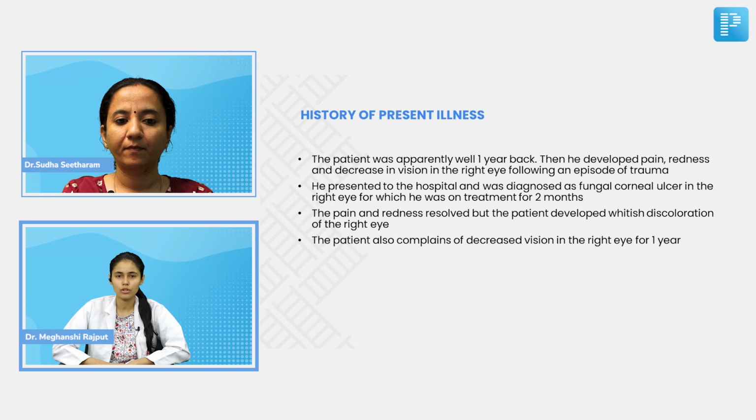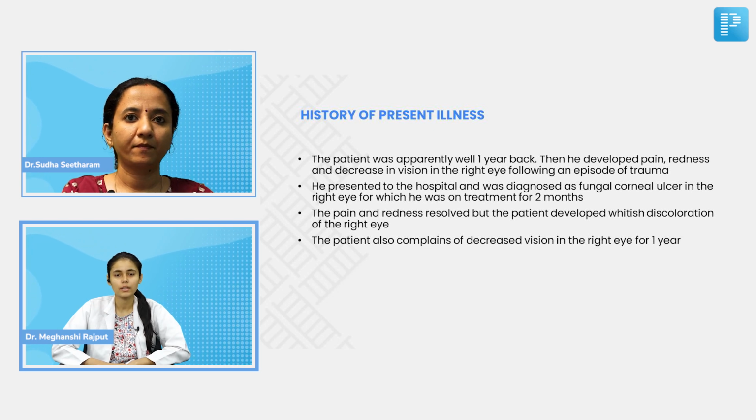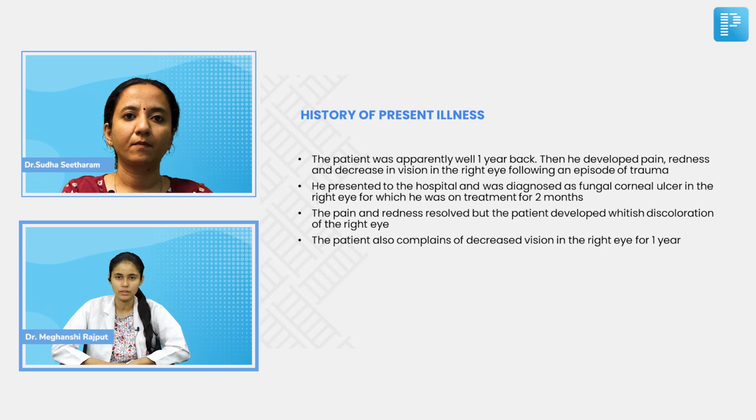He presented to the hospital and was diagnosed as a fungal corneal ulcer in the right eye, for which he was on treatment for 2 months. The pain and the redness resolved, but the patient developed whitish discoloration of the right eye. The patient also complains of decreased vision in the right eye for 1 year.